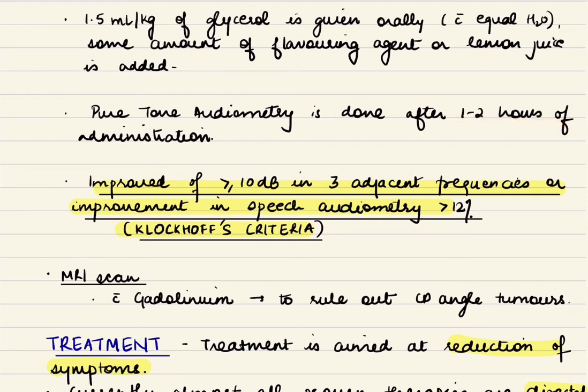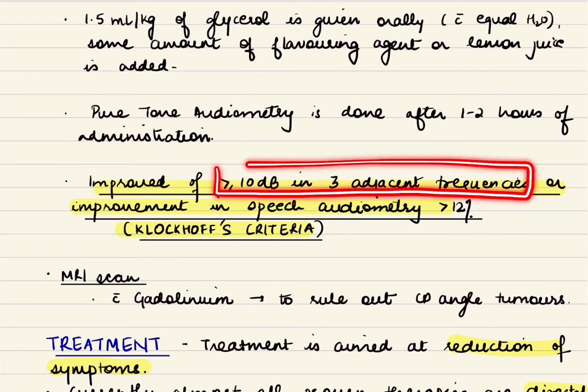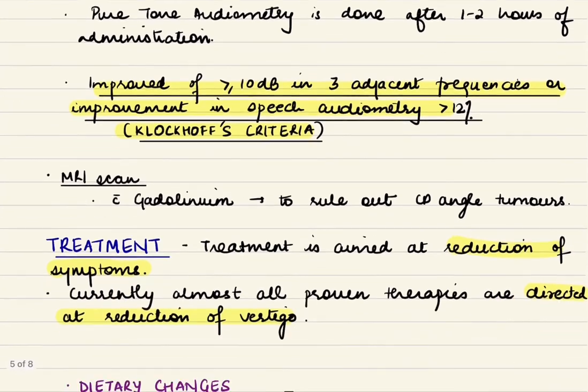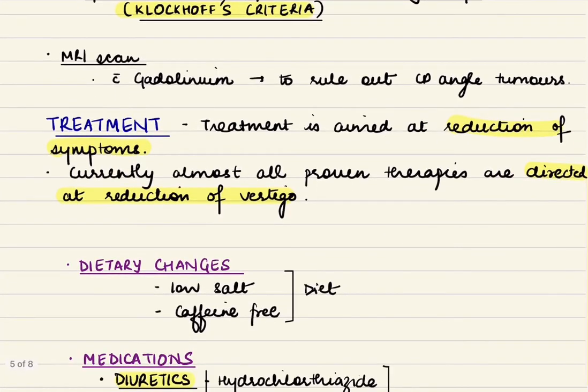If there is improvement of 10 or more decibels in three adjacent frequencies, or there is improvement in speech audiometry of 12% or more, it is considered diagnostic of Meniere's disease, and this is known as Klockhoff's criteria. Another test we can do is MRI with contrast, that is to rule out cerebellopontine angle tumors.